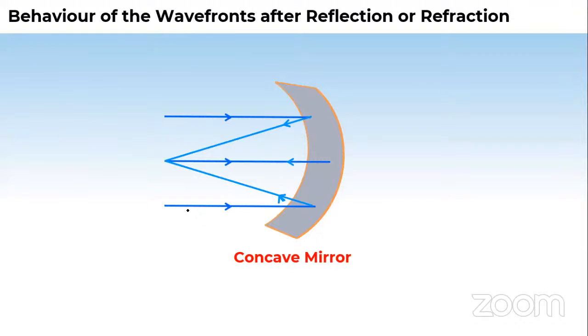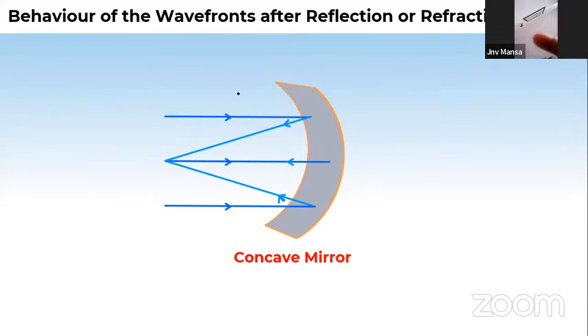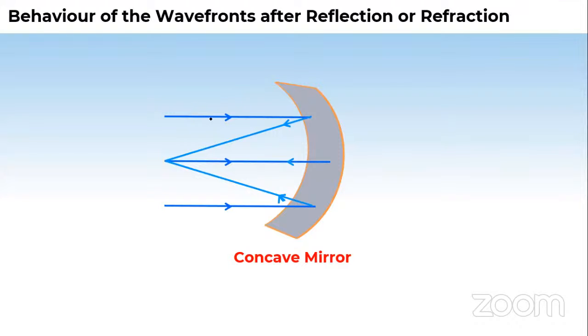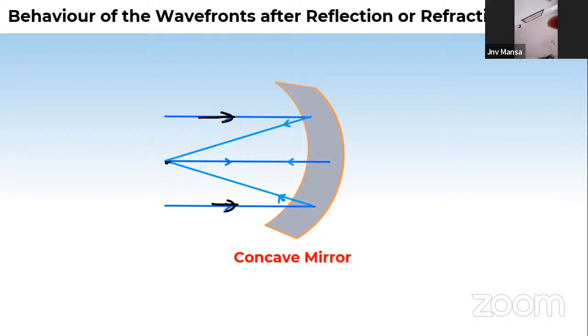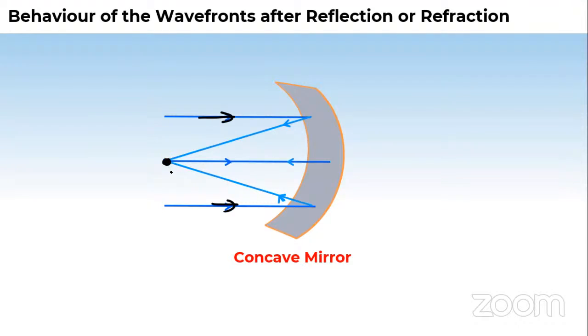So suppose there is a concave mirror, and in front of the concave mirror, the rays are coming parallel like this. Suppose this is a mirror, and in front of it the rays are coming parallel like this. After getting reflected from the mirror, this will merge at some point, say maybe the focus, but we'll not consider that now. So it will merge like this.